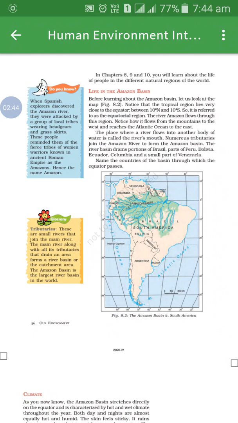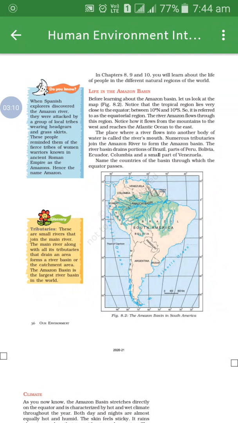And you also notice that this is the tropical region, lying very close to the equator between 10 degree north and 10 degree south. Means if a question asks you that Amazon basin lies in which continent, what will the answer be? South America.